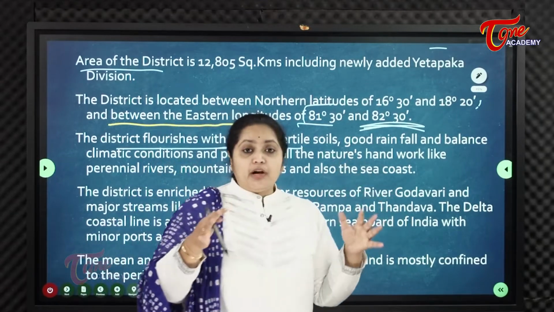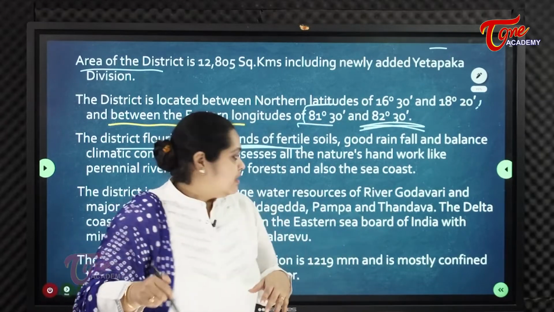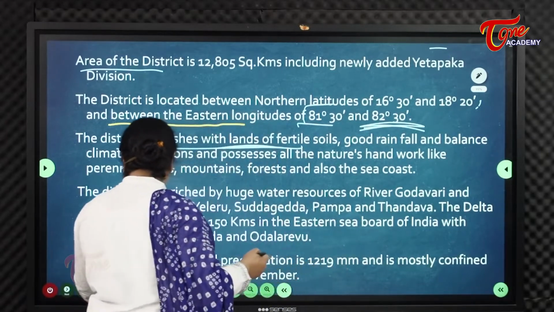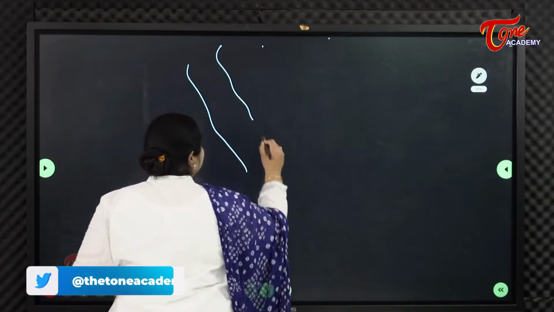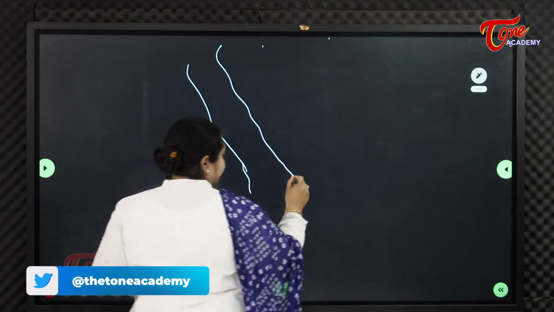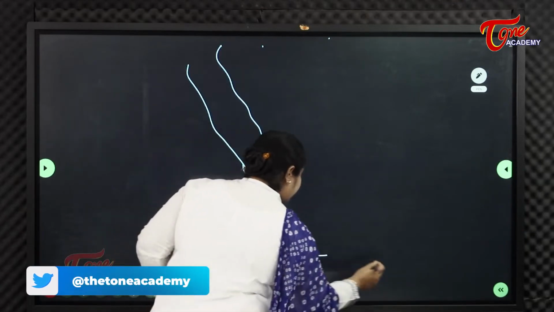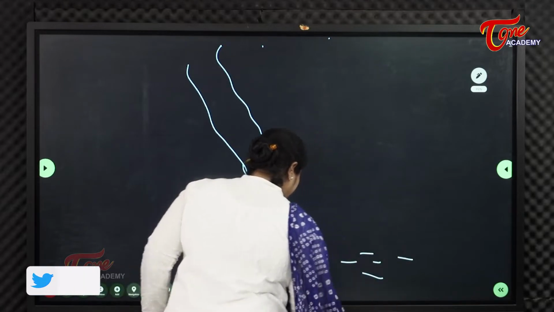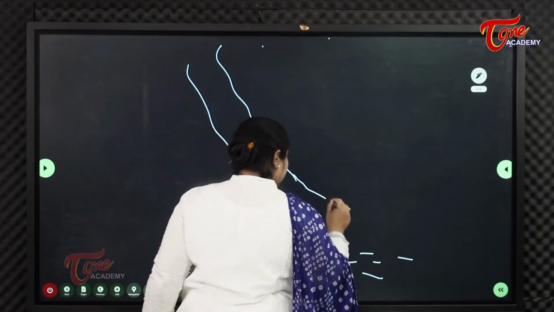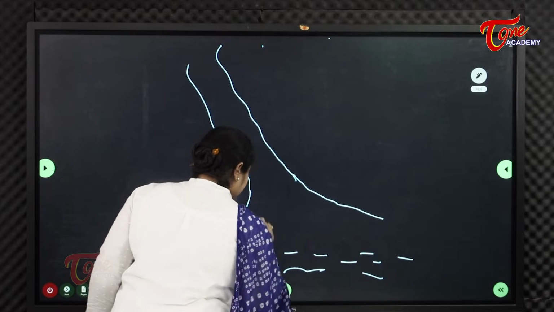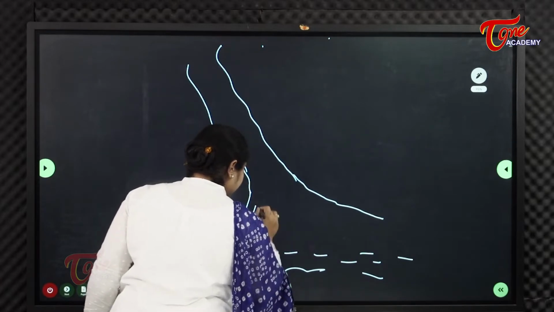When a tributary is formed, this is the channel, the course of the river, when it finally wants to meet the sea, especially this Godavari river.